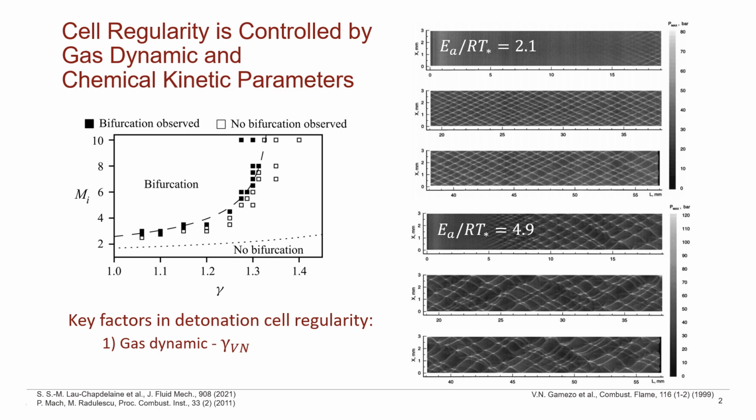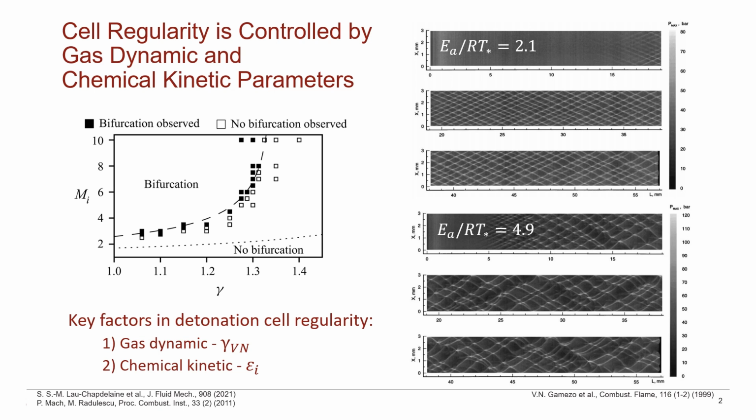On the right is a 2D numerical study done by Gamezo and Professor Oran and colleagues looking at the influence of the effective activation energy on cell regularity and accompanying fluid structures. The top set of numerical soot foils for a low effective activation energy display a very regular structure compared to the more irregular structure produced in a simulation of higher effective activation energy. To leading order, both of these studies highlight a parameter hypothesized to influence cell regularity: the gas dynamic parameter captured by the ratio of specific heats, gamma, of the von Neumann state, and the chemical kinetic parameter captured by the effective activation energy.